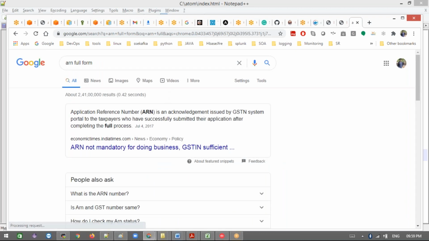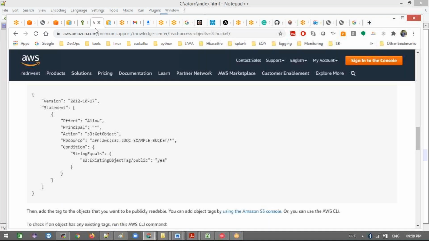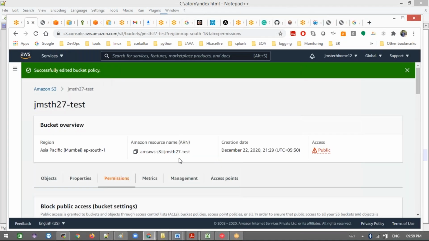Now, for example, any object you create in AWS has an ARN. Even in Terraform, which we are going to do, we get the ID or ARN of the particular resource you want to find out. That is the ARN for every resource we are going to create. Amazon Resource Name, ARN. For S3 it is arn:aws:s3 and then the bucket. That is what we are going to give inside our policy.